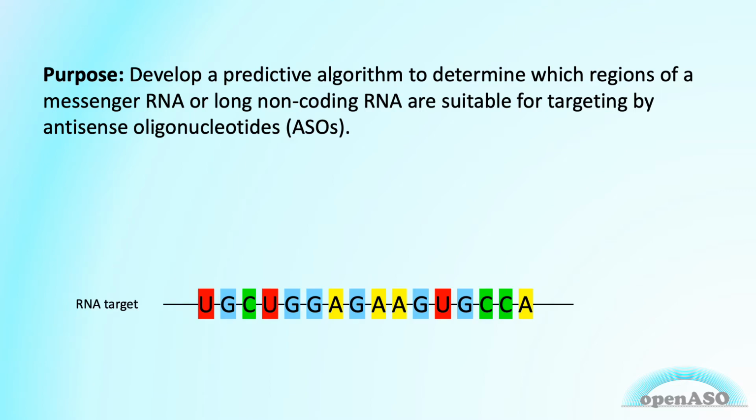The idea of ASOs is very simple. You select an RNA you're interested in and create a complementary sequence to a region of that RNA. Then the ASO simply base pairs with the target. This makes nearly all RNAs potential targets in a specific manner. However, selecting the region to target with an ASO can be tricky.